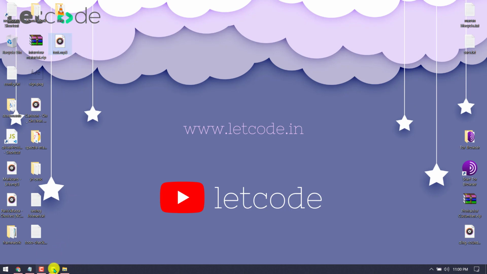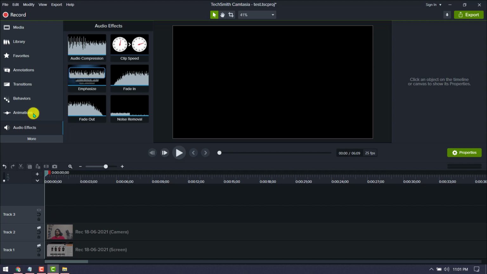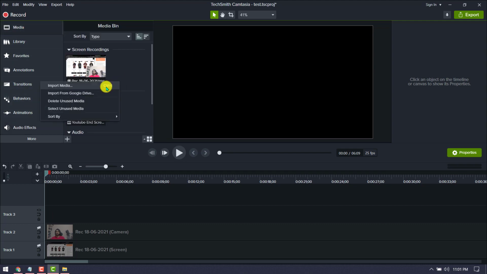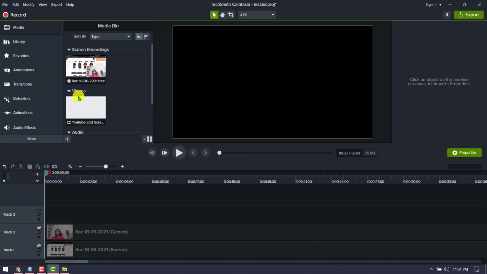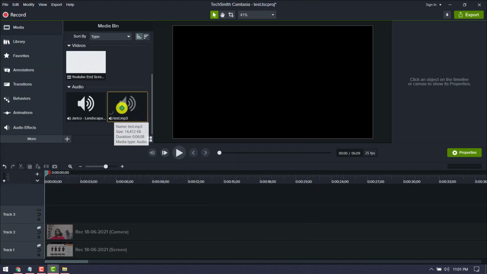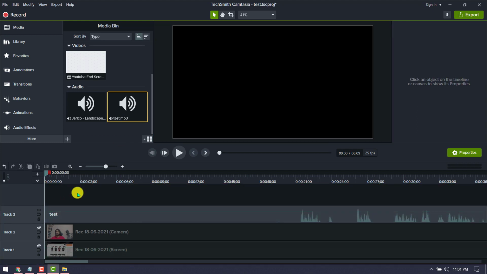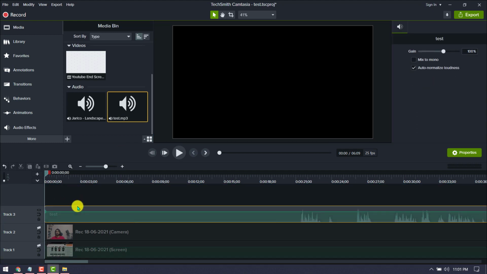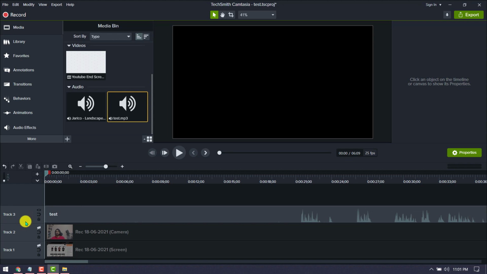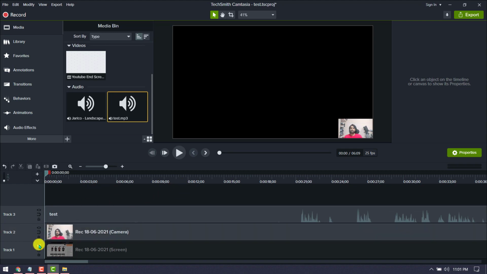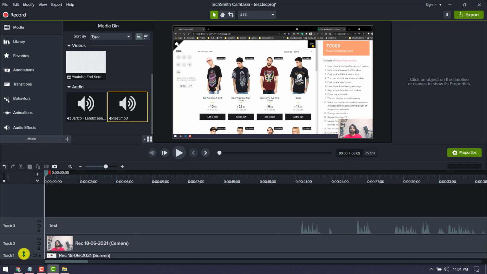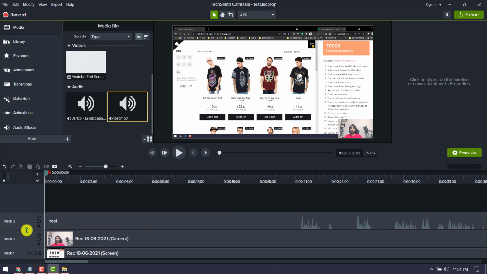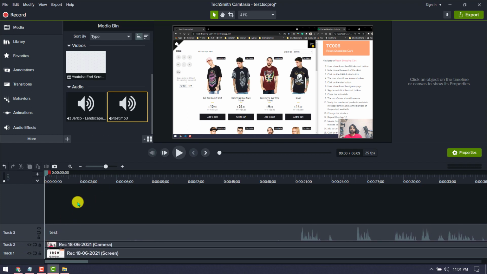Now just go to your Camtasia again, go to the Media and you can import that. That's on my desktop, and that is this one. Then you just add it to the timeline. Then enable all your videos. Now this part I will just make a little small, and this one also small, so that I will have a lot of space here.